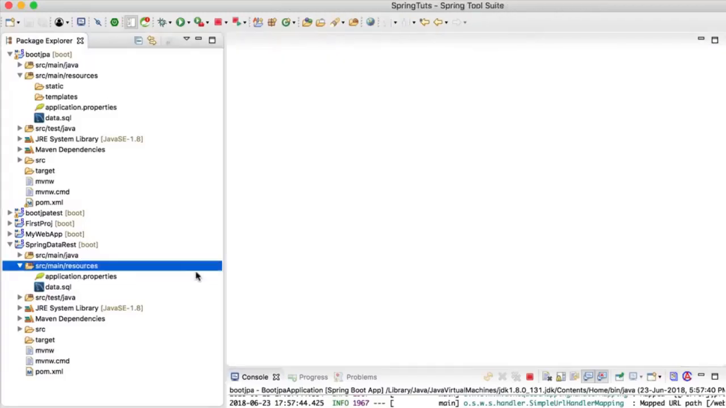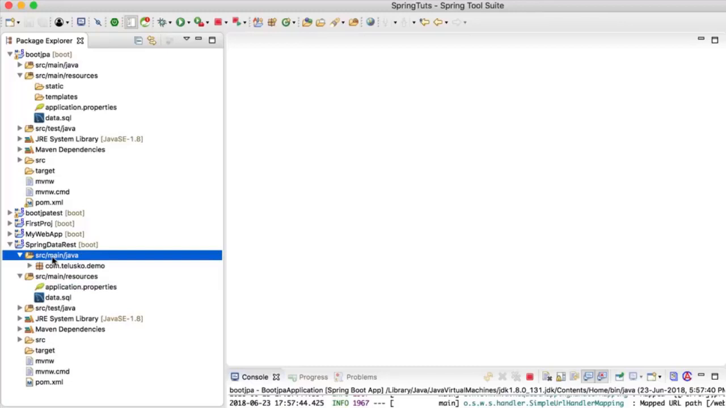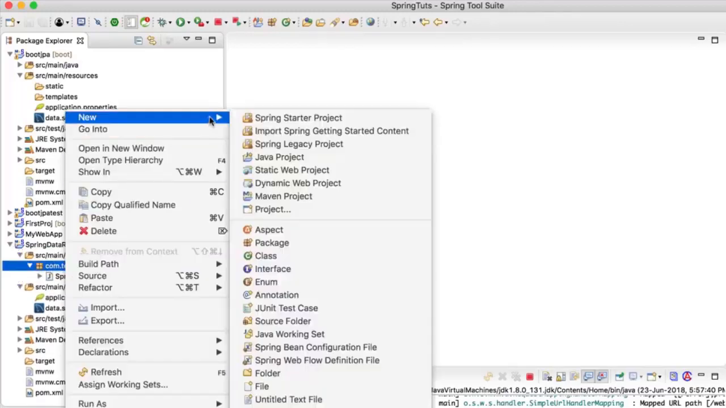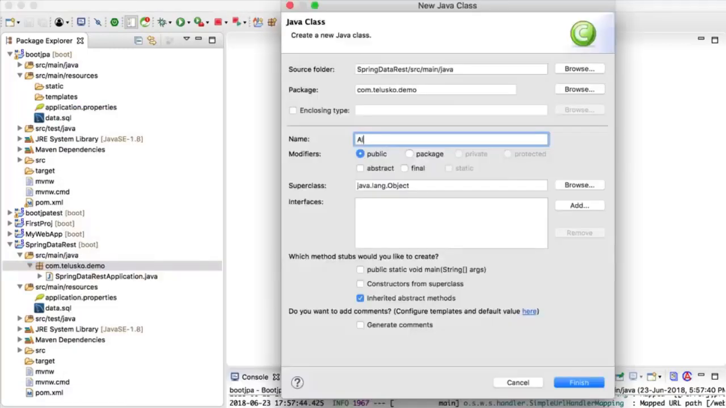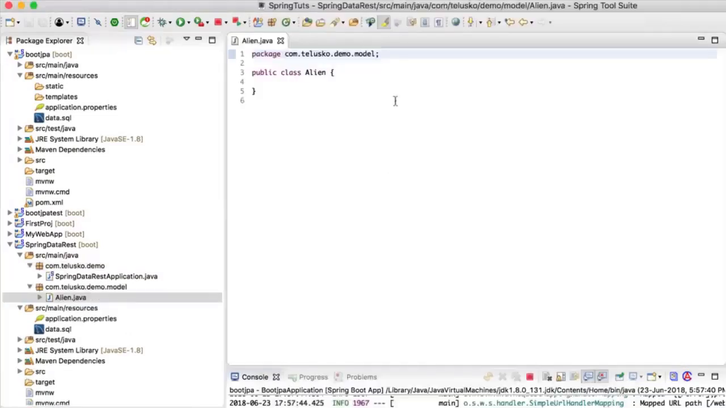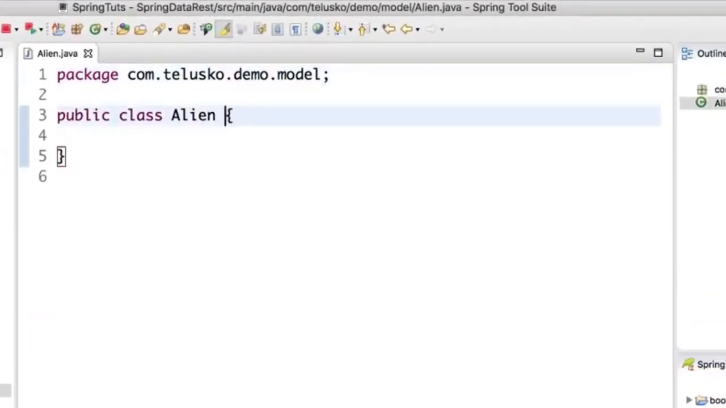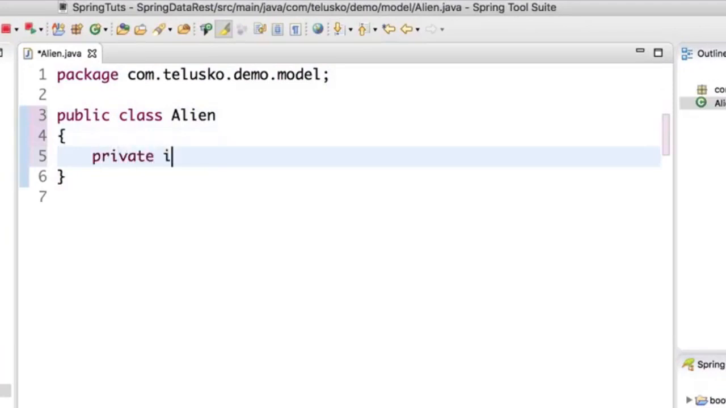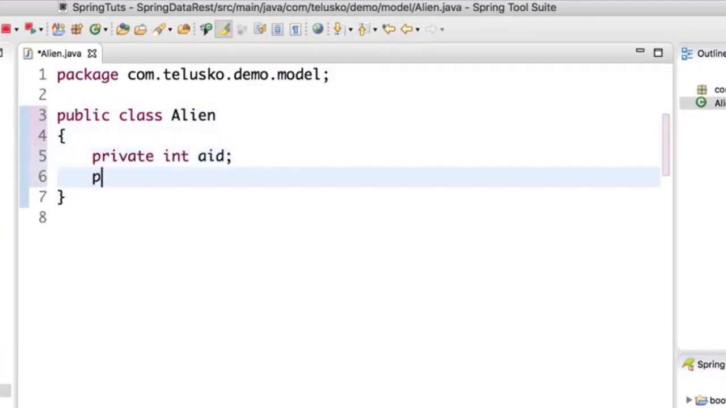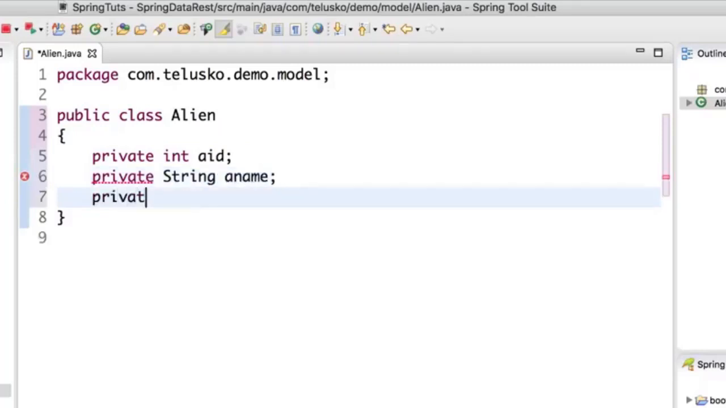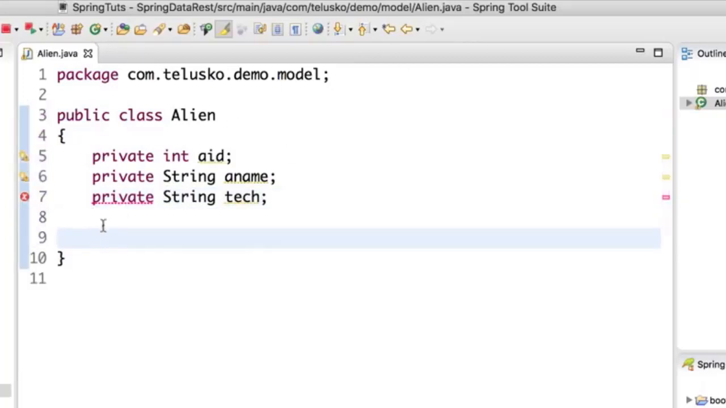Once you are done with the application properties and the data.sql, it looks good. Let's create a repository, right? In fact, before that, we need to create a model class. So in this demo, I will create a new class. I will name this class Alien, and let's put this class in a model package. Now this class Alien will have certain properties. The first property we need is private int aid, and then private String aname and private String tech.